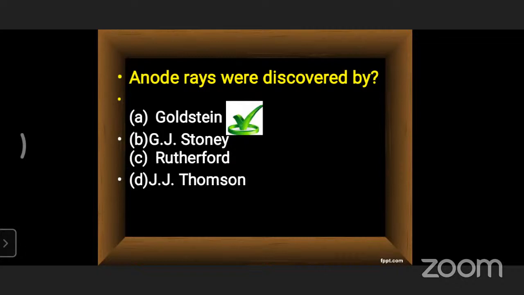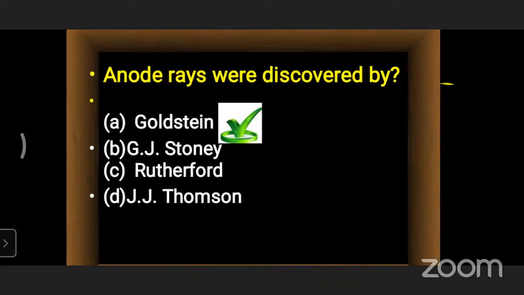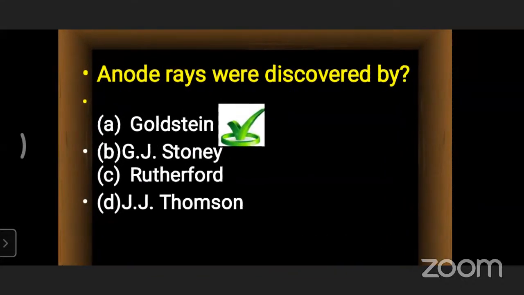So the first question is: anode rays were discovered by whom? Already in the table it was mentioned: anode rays and cathode rays, as well as electrons and protons, meson and positron. Based on previous knowledge, we can identify this easily.